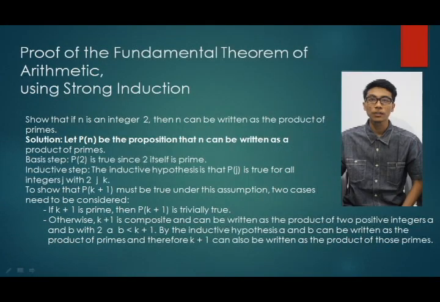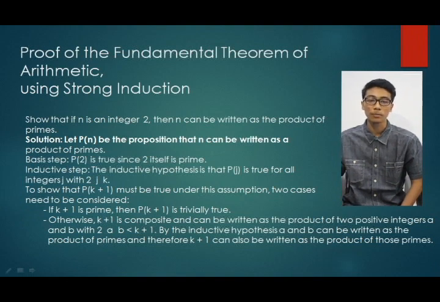Proof of the fundamental theorem of arithmetic using strong induction. Show that if n is an integer at least 2, then n can be written as the product of primes. Solution: let P(n) be the proposition that n can be written as a product of primes.